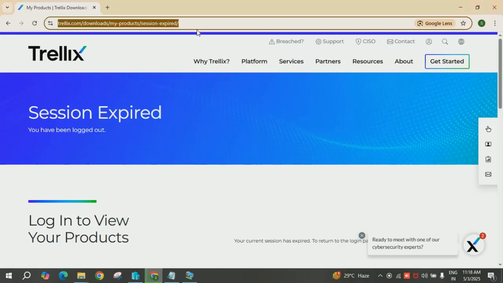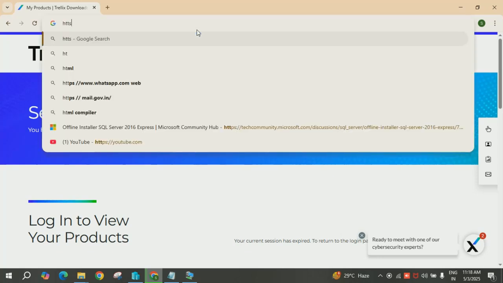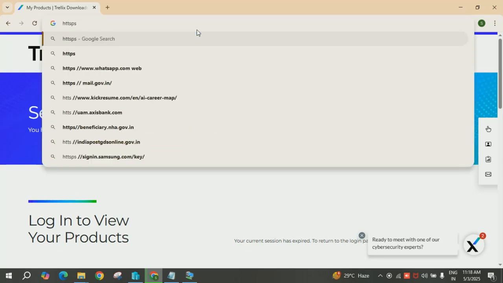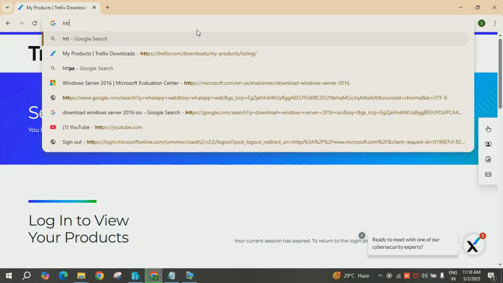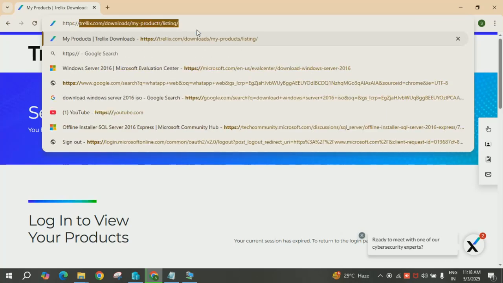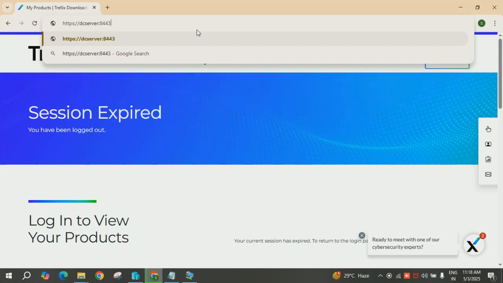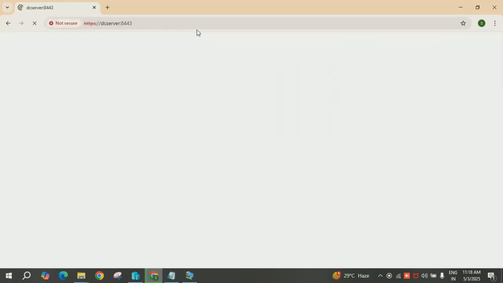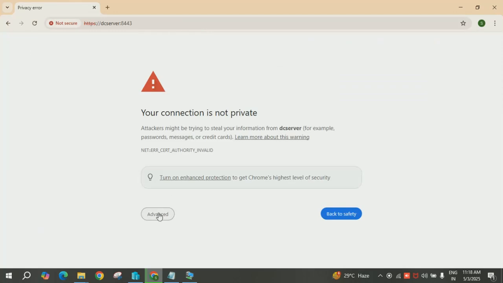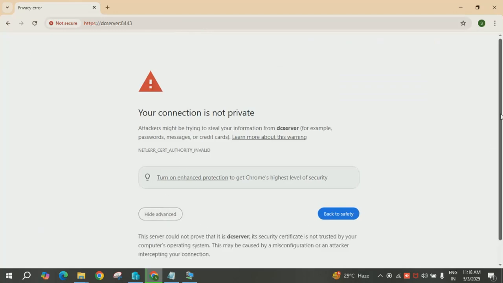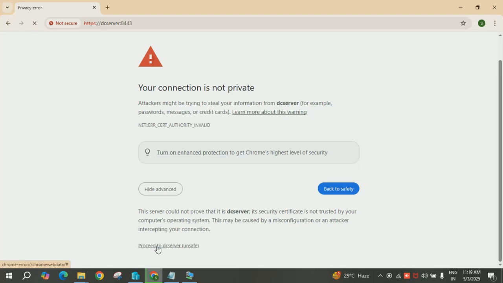Now try to log in. Put the port number. Enter. Click on advanced. Proceed to log in to the server.